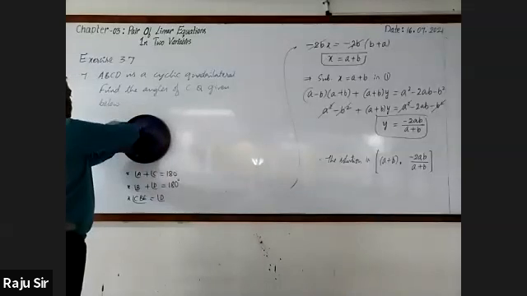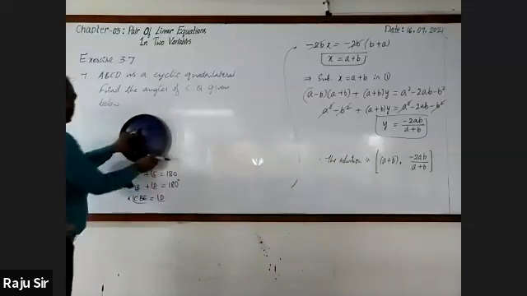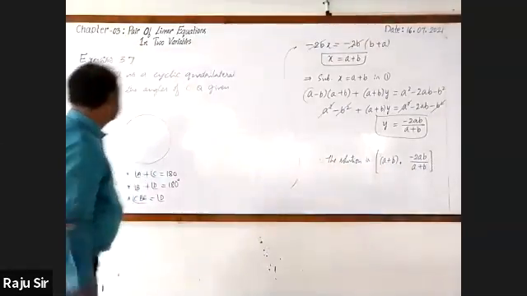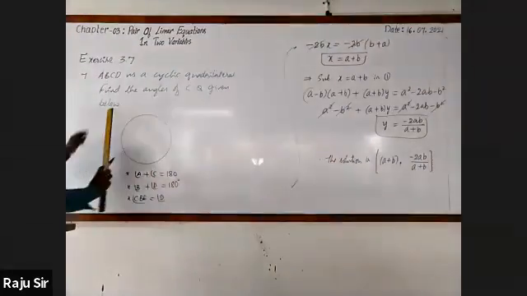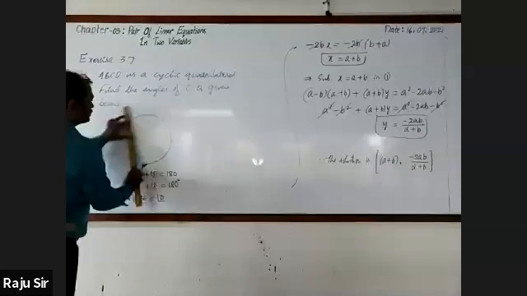Now let me draw that. Draw a circle. Draw the figure like this.